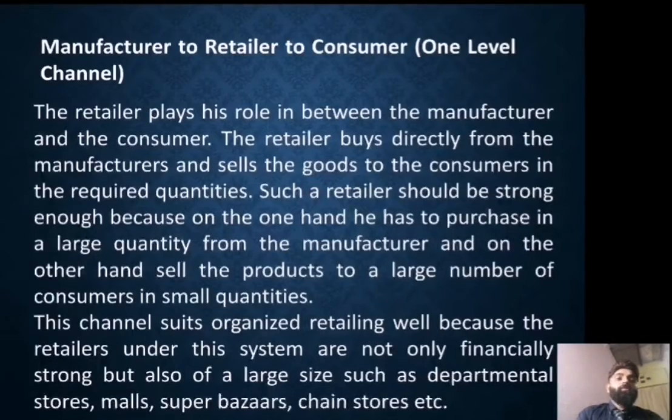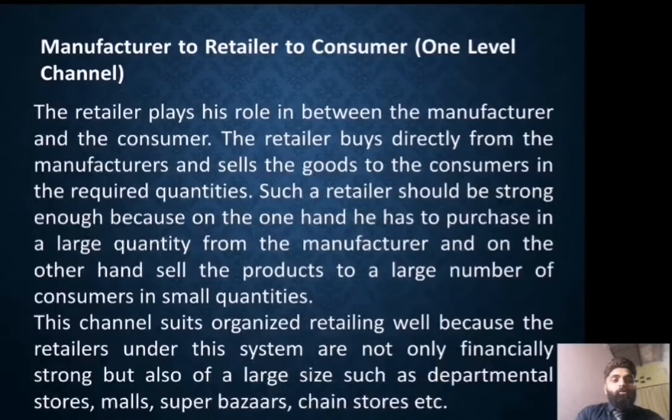Next is manufacturer to retailer to consumer. This is one level channel. The retailer plays his role in between the manufacturer and the consumer. The retailer buys directly from the manufacturer and sell the goods to the consumer in the required quantity.